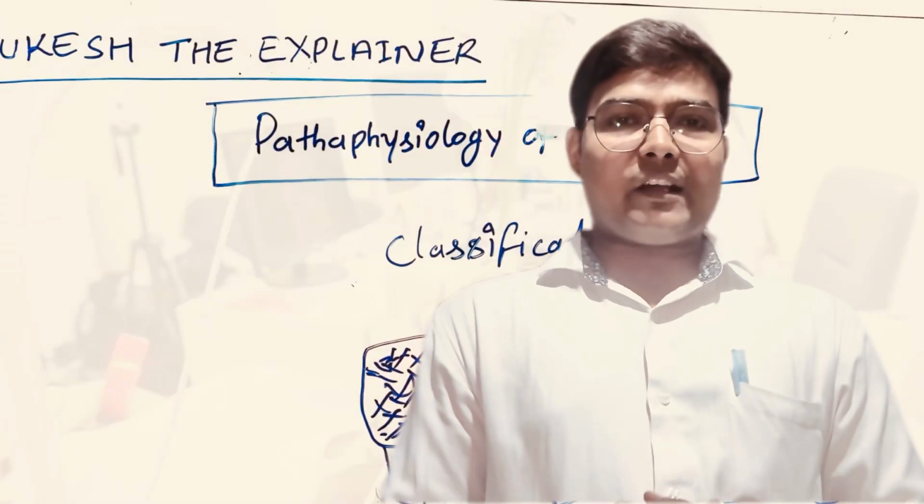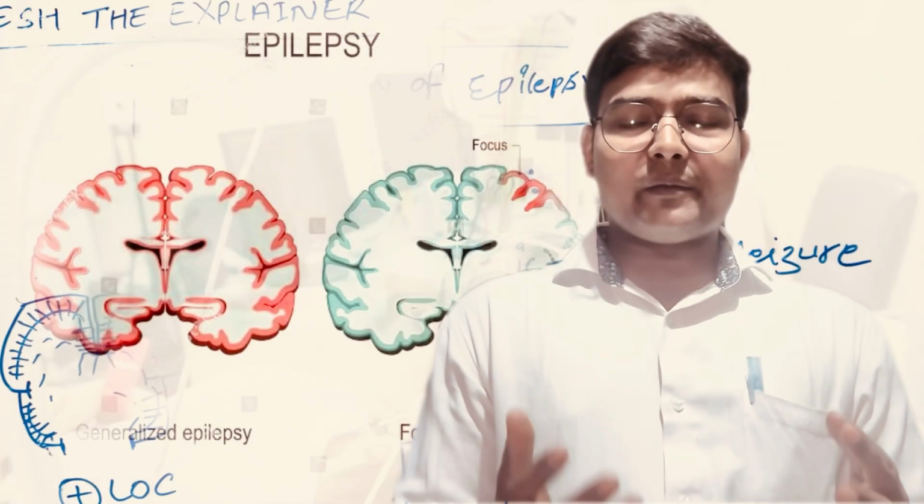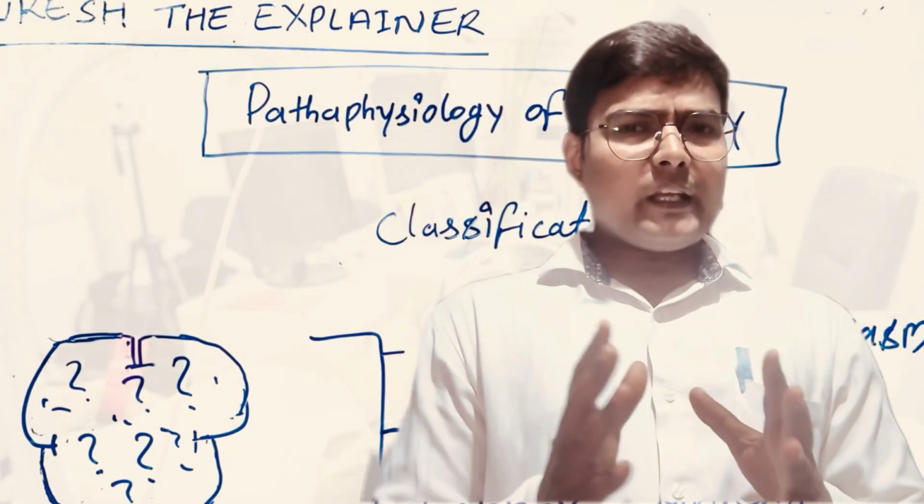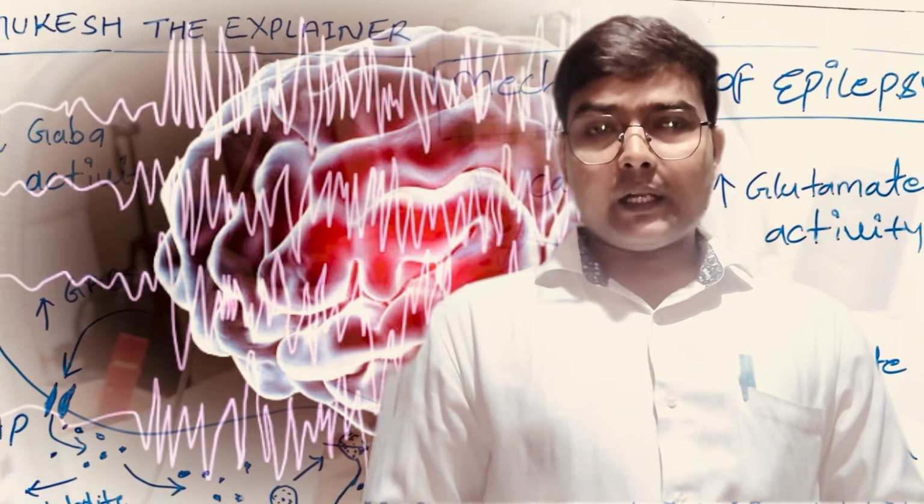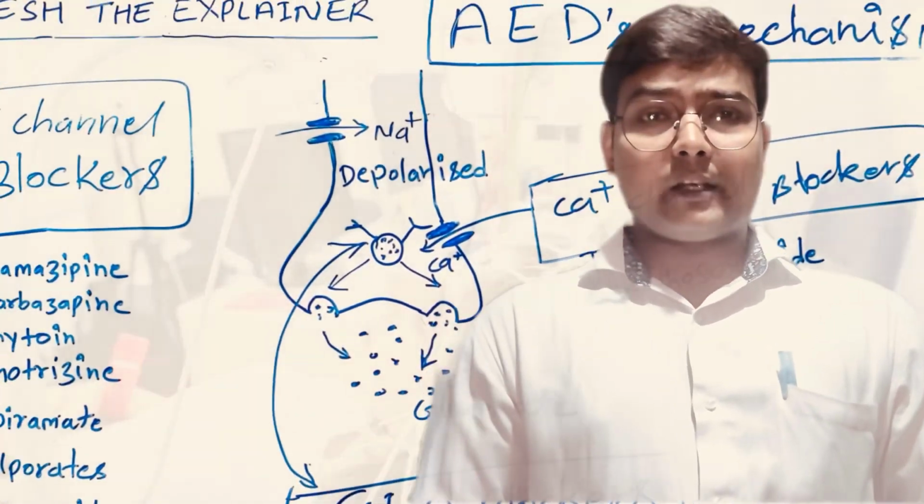So let's start with the epilepsy mechanism. As you understood very well about epilepsy and its types, what is the definition of epilepsy, and what are the types of epilepsy, let's start with the mechanism of epilepsy. This video is going to be only about the mechanism of epilepsy. In the next part, I'll be covering the ADRs and the mechanism of anti-epileptic drugs, etc.